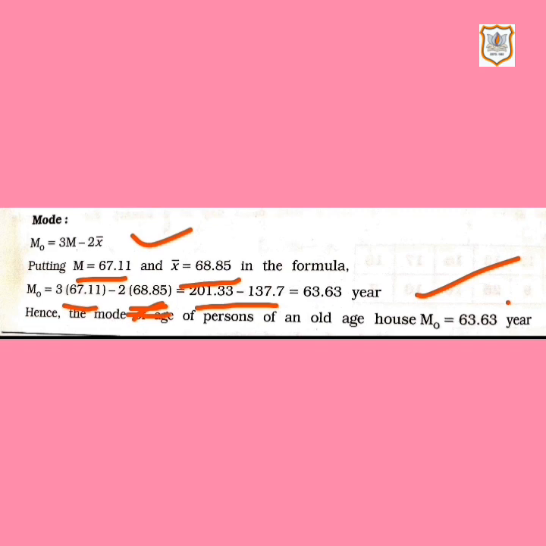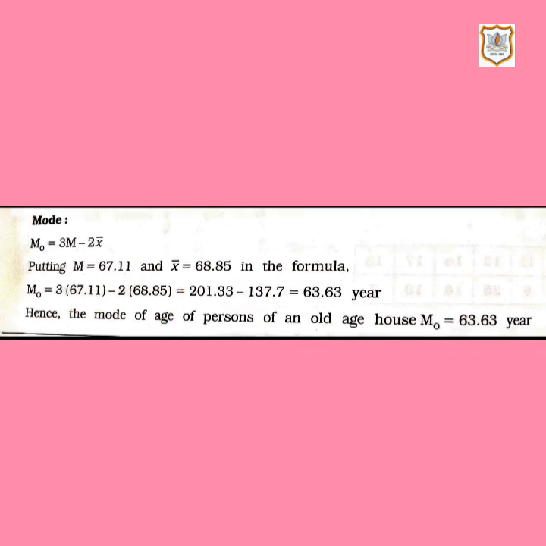All three were different data sums. First was ungrouped data, second was discrete data, and third was continuous frequency distribution with unequal class length. Go through the topic, revise it thoroughly.